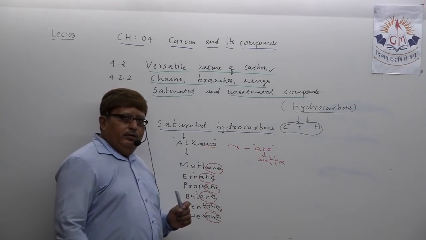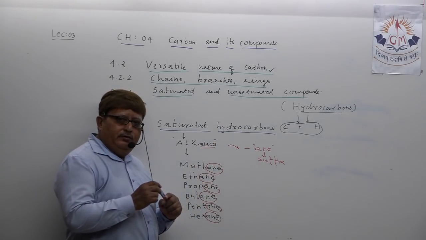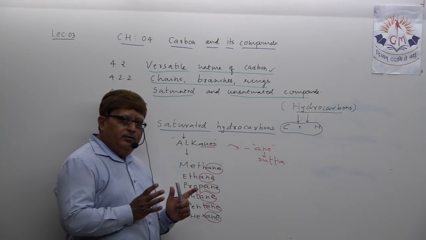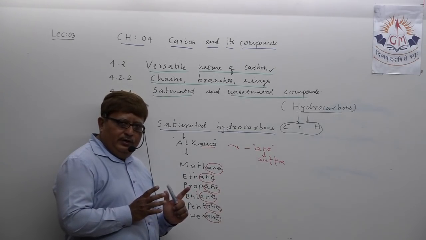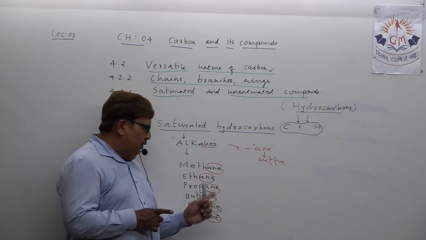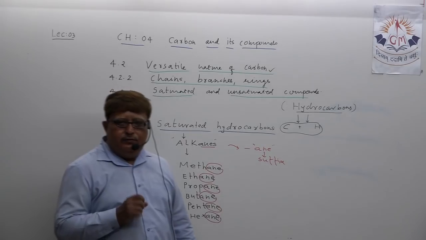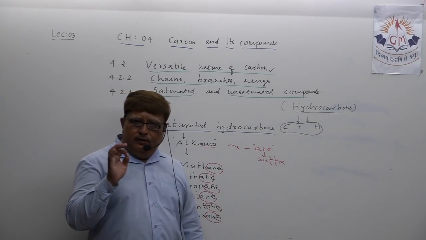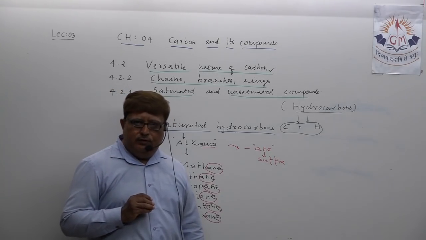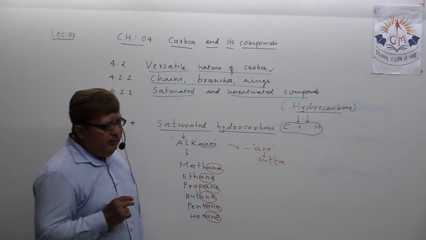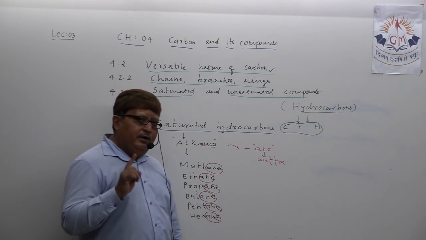One, in all alkanes there is single covalent bond between two carbon atoms. Not only that, names of all alkanes end with ane suffix. Two things are clear in your mind regarding alkane.